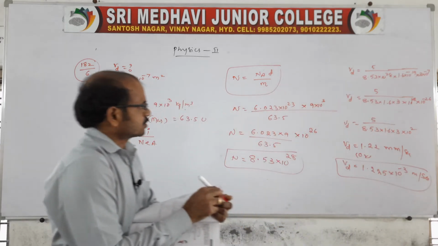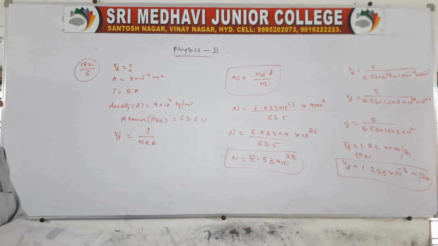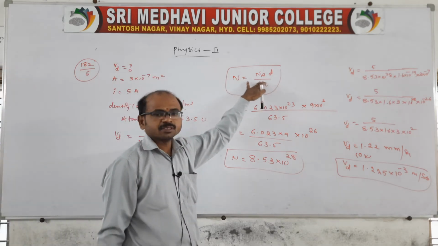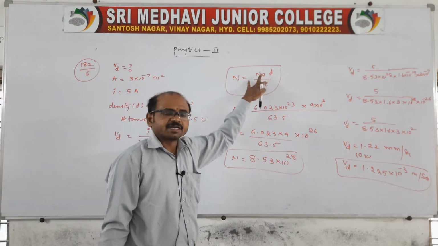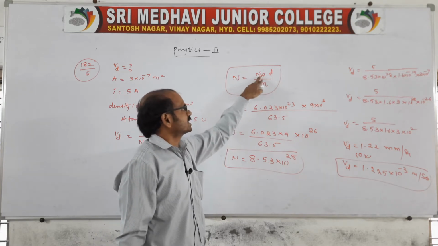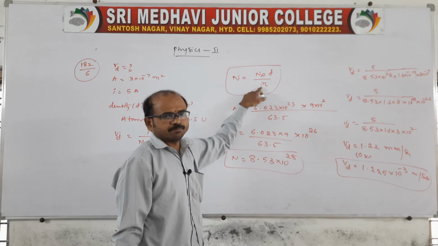This is the method to find the drift speed on the basis of Avogadro number. If the question is given in terms of Avogadro number or density, then use capital N is equal to N A d by small m.